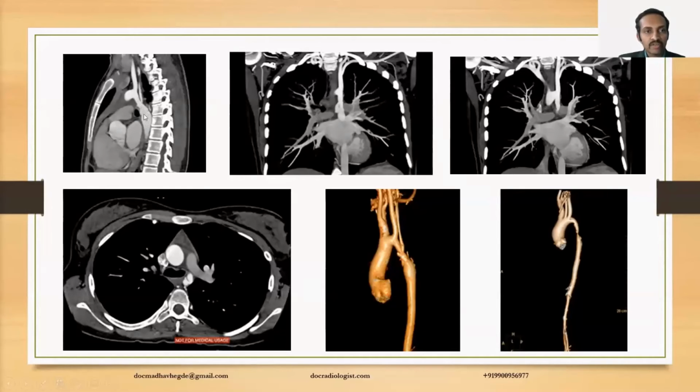This is a case of coarctation of aorta. You can see the narrowed segment, associated left subclavian ostium in relation to the coarctation segment. The length can be assessed, and with respect to possible stenting, the landing zones can be assessed using CT. You can also see the left internal mammary artery is not dilated, whereas on the right it is hypertrophied because of the fact that the left subclavian ostium is involved in the coarctation segment, so-called subclavian steal.